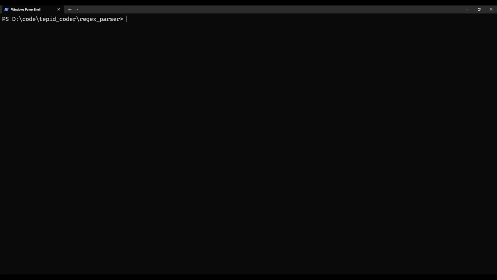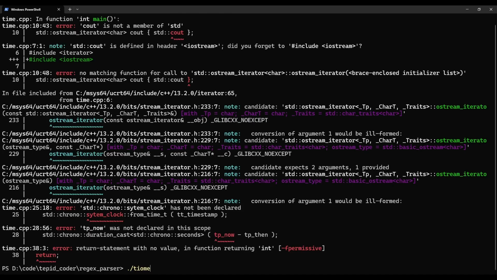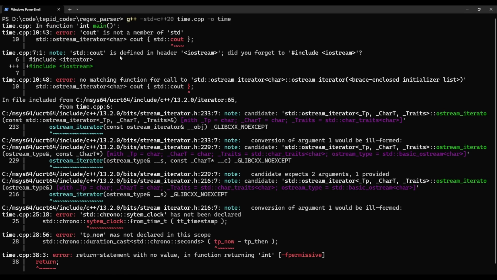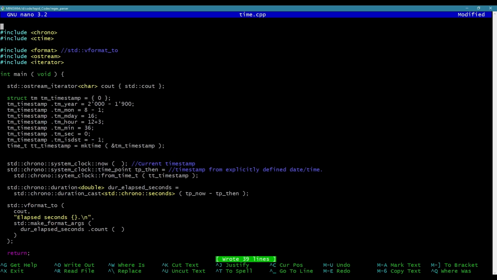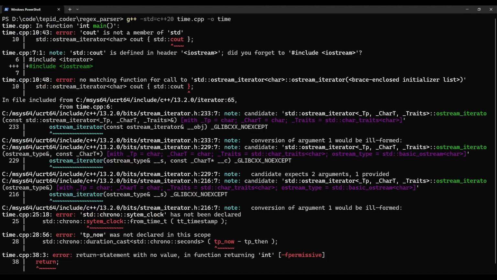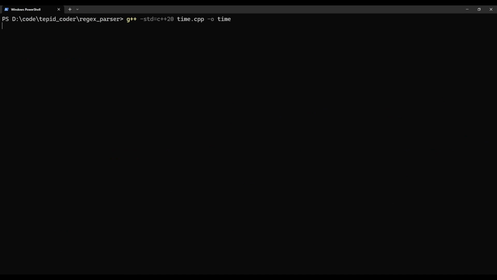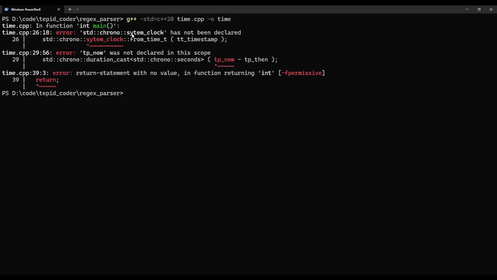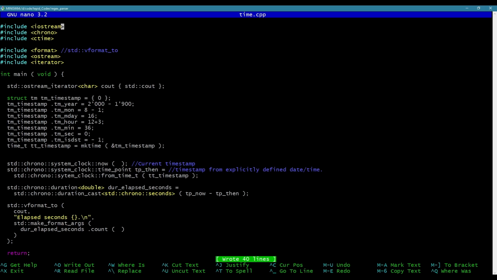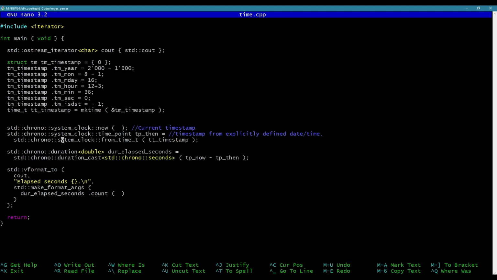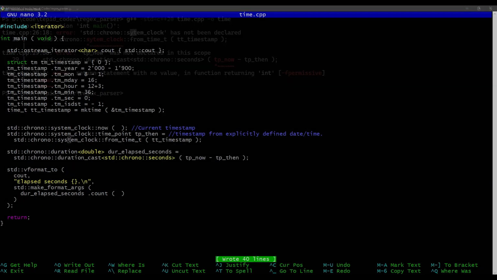Over here I'm going to say g++, let's say -std=c++20 because we're formatting. We're going to say, nope, not test, time.cpp, output is time. Looks like I messed up somewhere. So see how I didn't include iostream, that would do it. iostream. Okay. Try it again. So, ctime clock is not declared. Wouldn't expect it to be. system_clock. Okay.